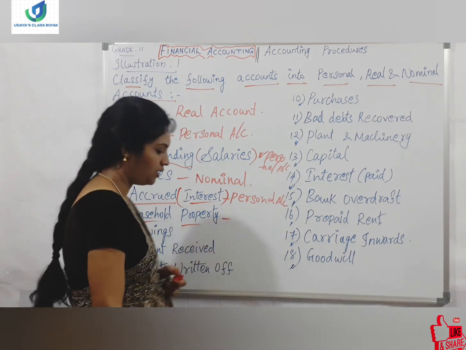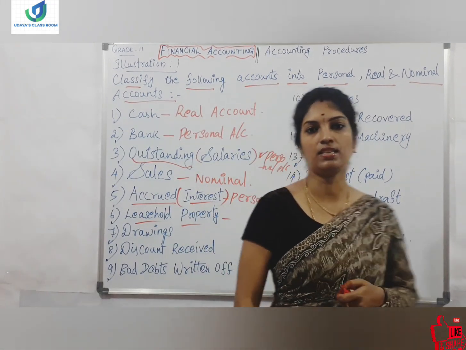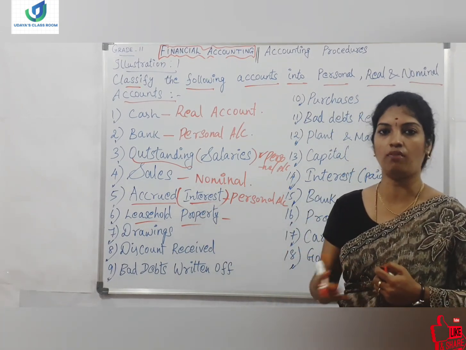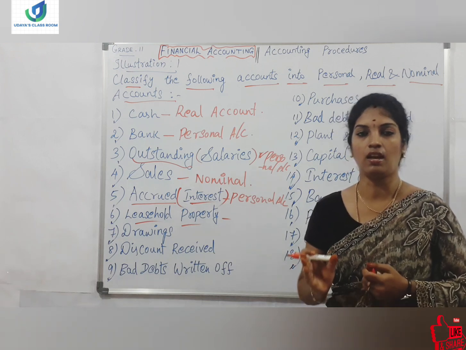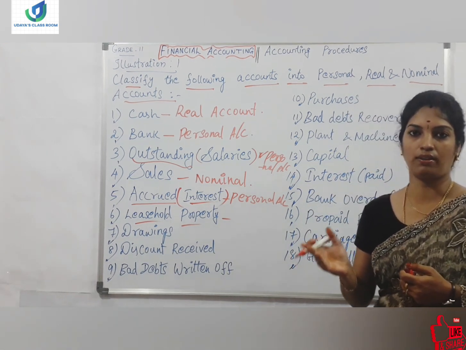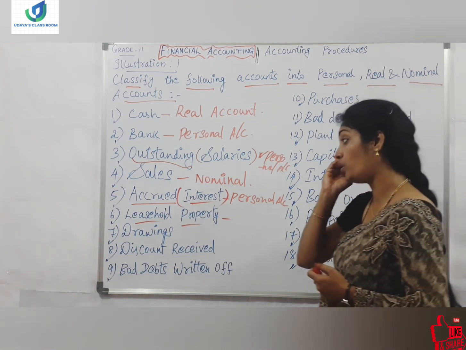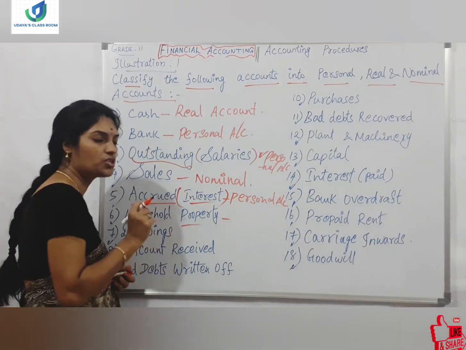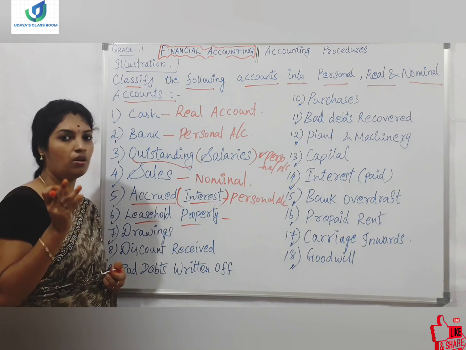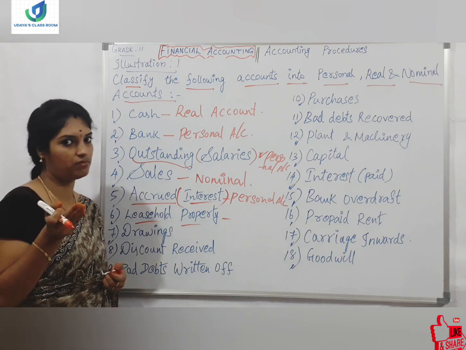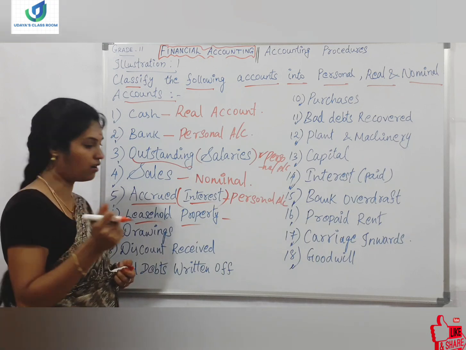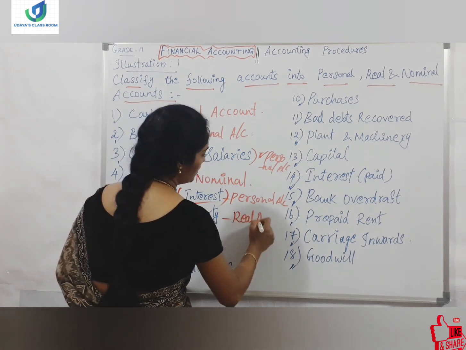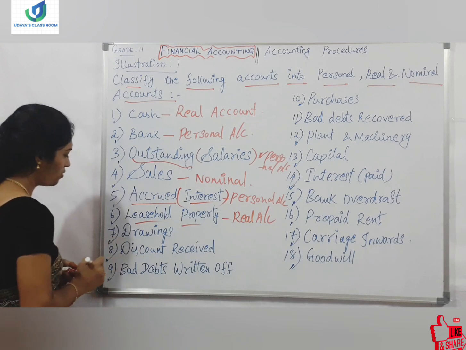Leasehold property. Leasehold property means for lease we will be taking some property for a fixed number of years, 1 year, 2 years or 3 years like that. Property means asset only. So the asset will be coming under which type of account? Personal? No. Nominal, is it a revenue or income? No. Then real account. So it is an asset, so it is coming under real account. The type of account is real account.